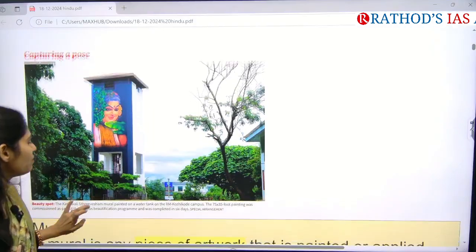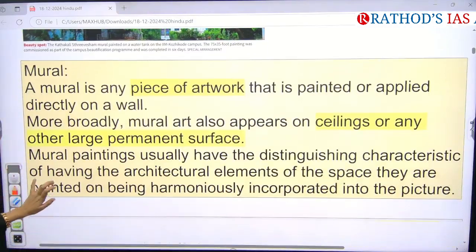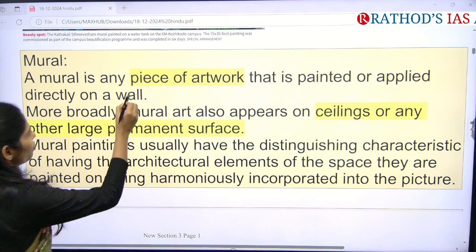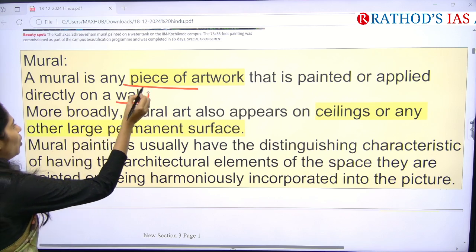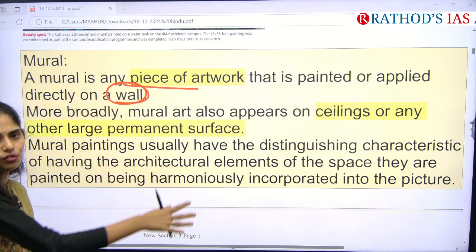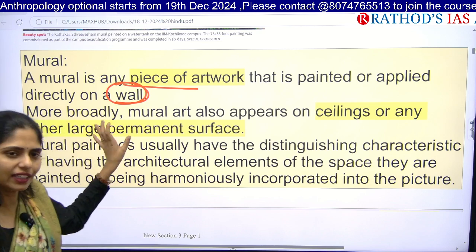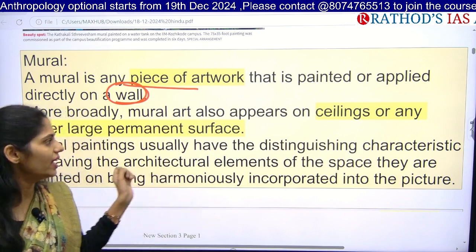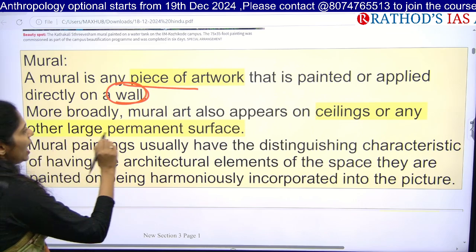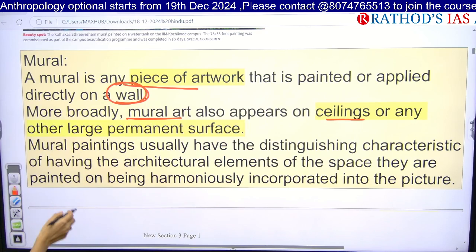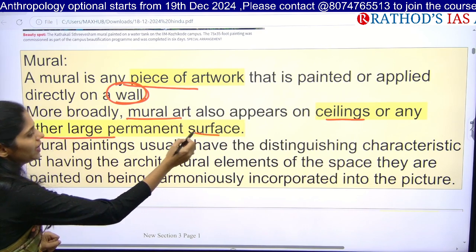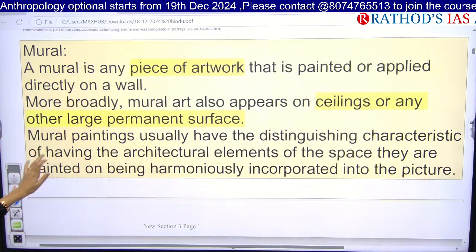Okay, now let us see some facts regarding this. What is a mural? A mural is any piece of artwork that is painted or applied directly on a wall. Okay, the entire full wall will be covered with that painting. That kind of large painting is called a mural. And this mural art can also appear on the ceilings of houses or any other large permanent surface. Okay, so that is the thing.